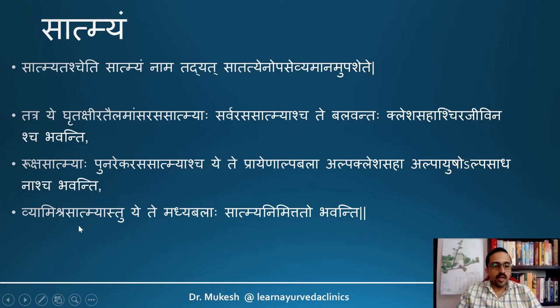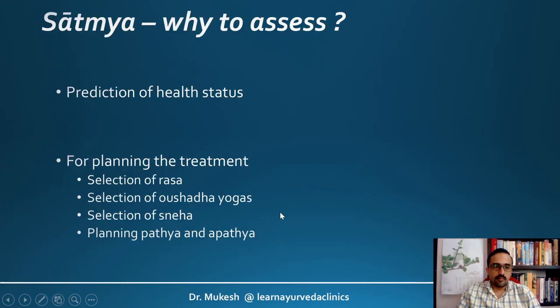Next possibility is a vyamishra satmya, a mix of that. So they may use ghrita and shira intermittently, and they also use rasa in a mixed form. Then such an individual will be madhya bala and madhya satmya. So again in satmya we classify the individual into pravara satmya, madhyama satmya and avara satmya.